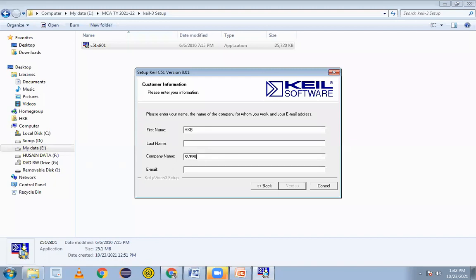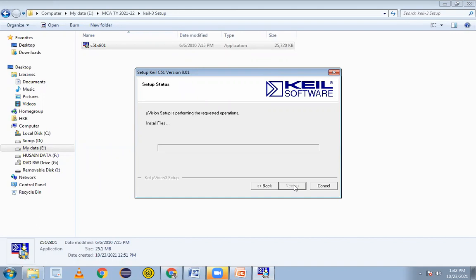You can give any name, it doesn't matter. The email address is asked for. I'll put my mail ID. Okay, a name is sufficient; the mail is not required either. Just start the installation. Very easy. It requires only hardly 3 to 4 minutes to install. Once installed, we'll open that KEIL software and perform the programs, the instructions we have seen just now.